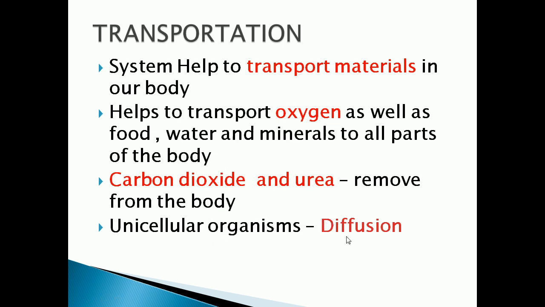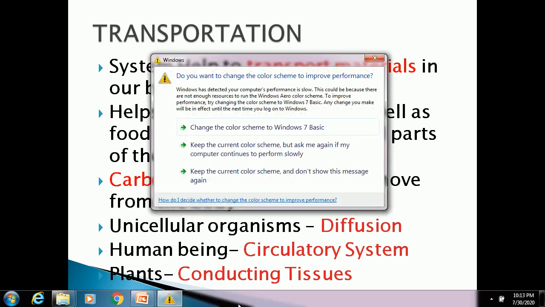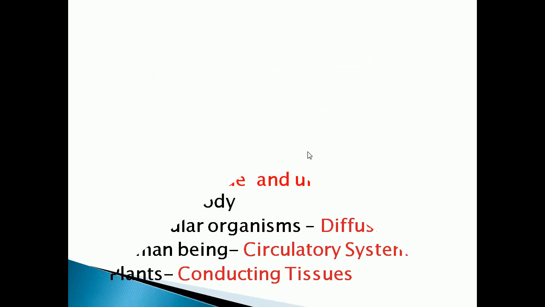By the diffusion process. In the last class we have seen in amoeba how it takes place, that is, transportation takes place through diffusion. In human beings, transportation takes place with the help of the circulatory system, and in plants with the help of conductive tissues such as xylem and phloem, which you studied in your 9th standard. Today we are going to see briefly about the transportation system in human beings.